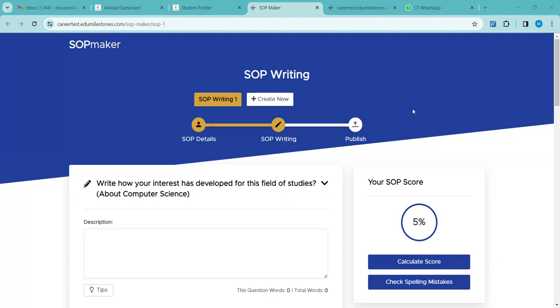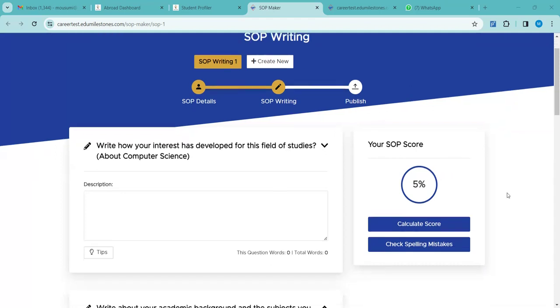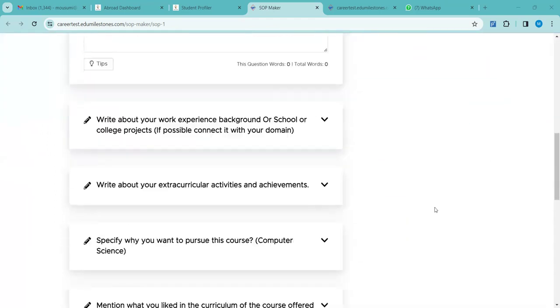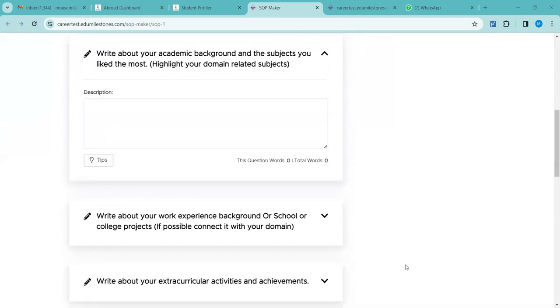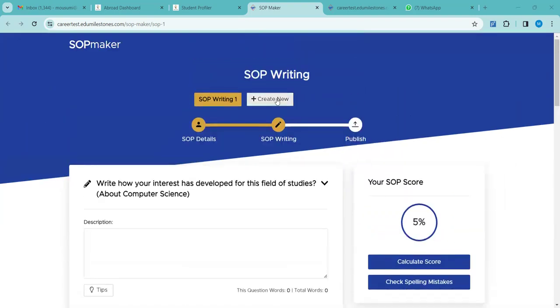Okay. So this SOP making tool is clear, I suppose, the guidelines and all, right? Yes. Once they do the check, they can click on the save option and then next step. Next step means it will get saved. After that, if they want to, they can go to create new and create a new SOP. Clear?